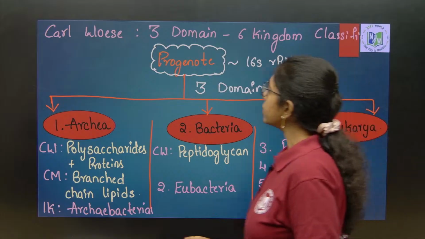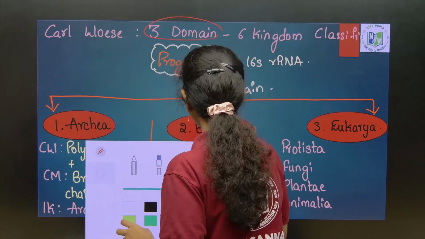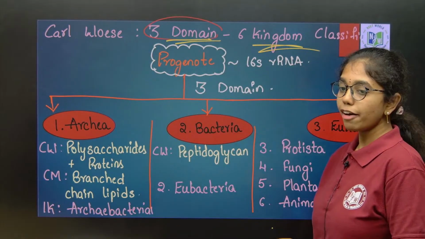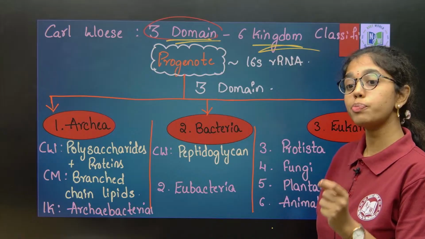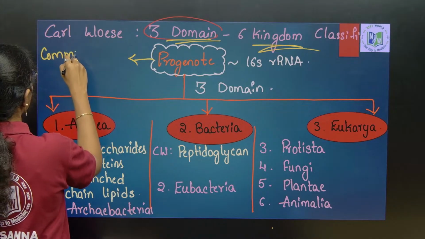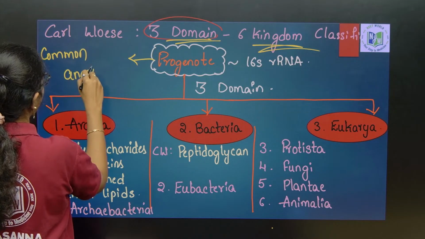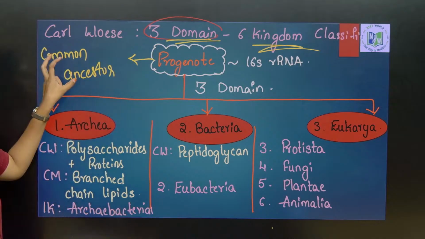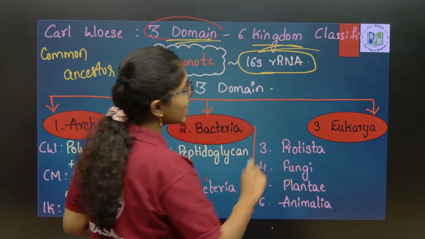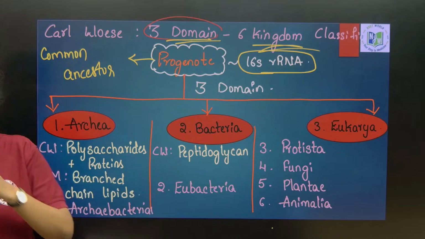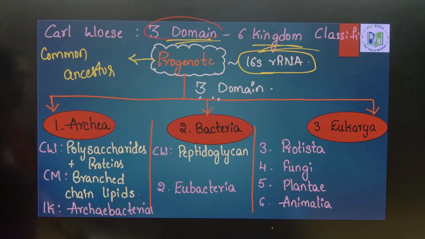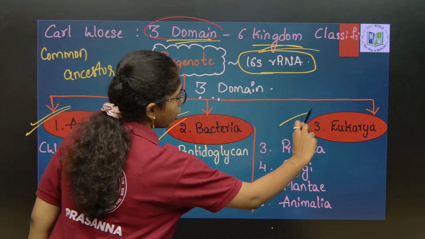Carl Woese. He has given us the 3 domain or 6 kingdom system of classification. So, they have proposed a common ancestor called progenote. What is this? Progenote is nothing but the common ancestor. According to his view, there is a common ancestor called progenote. Progenote consists of 16S rRNA, which is present in all the organisms. Okay, 16S rRNA. So, the 3 domains which are introduced include archaea, bacteria, eukarya.